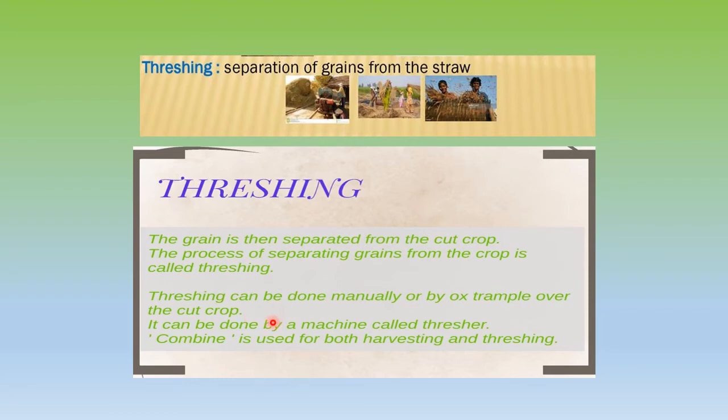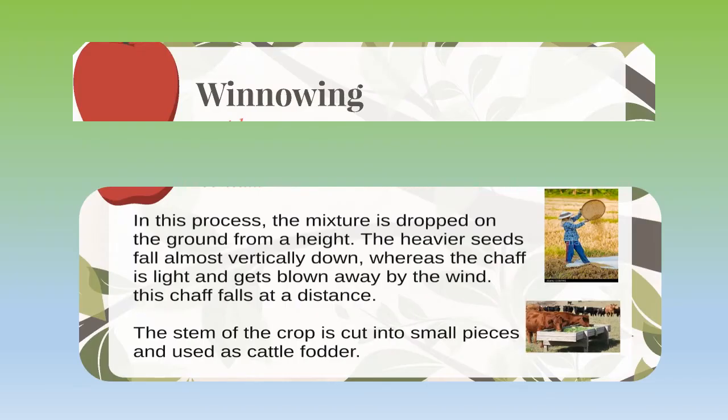Now combine is used for both harvesting and threshing. There is a machine called a combine which we use for harvesting and threshing. The farmers who can afford it buy these things. Otherwise, all the steps of agriculture are done either manually or by machine. If they are doing it manually, then they make use of animals.